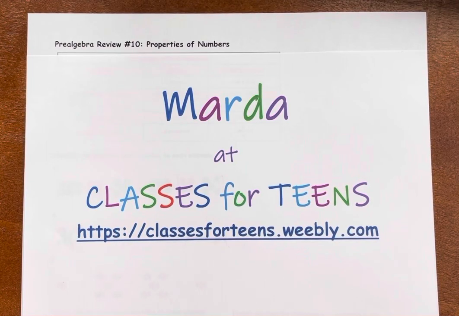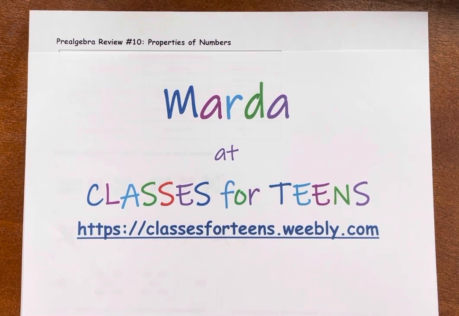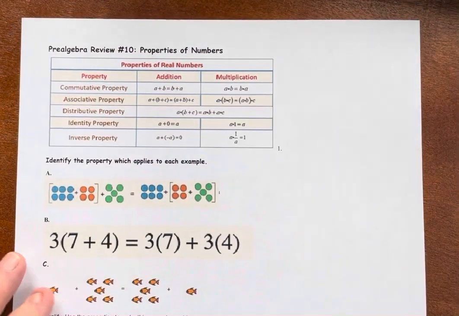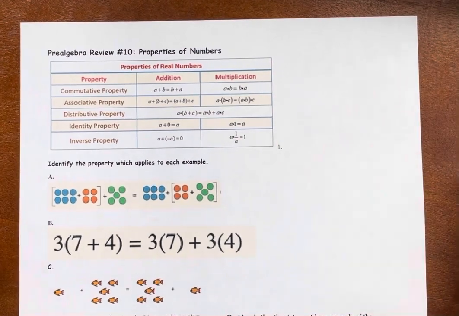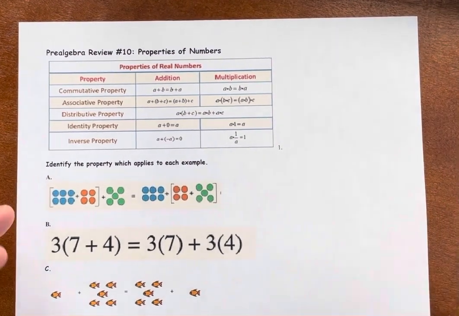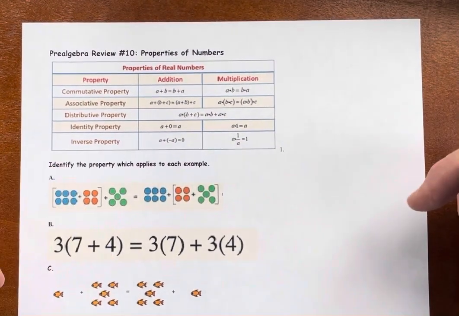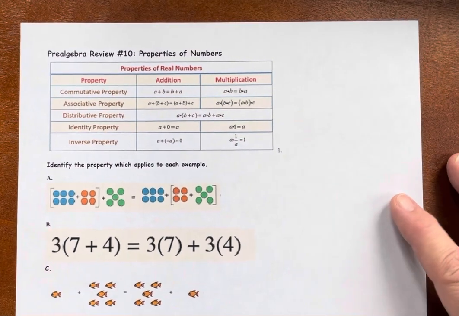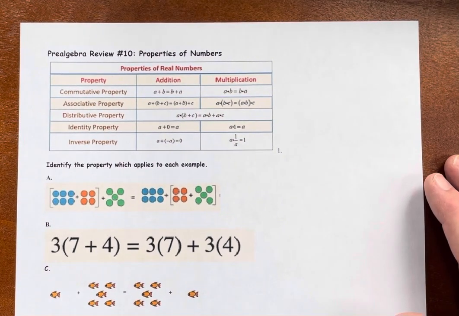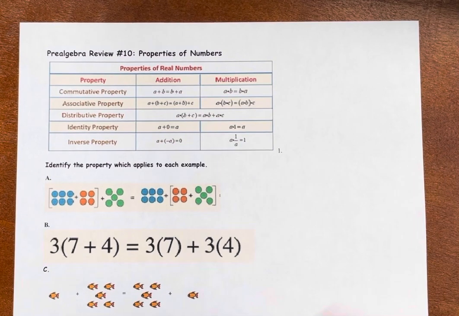Today for a pre-algebra review, we will be talking about properties of numbers. The notes that I will be using are linked below, and when we're finished with this review, please make sure you do the practice problems, which are also linked below, and they include the answers so you can check your work. All right, in mathematics, we have certain properties that we all agree upon and that we have to memorize.